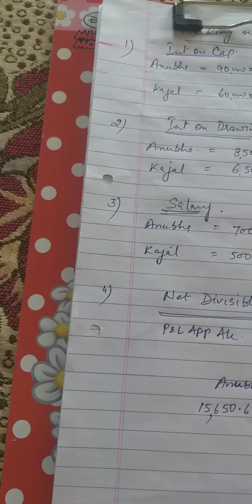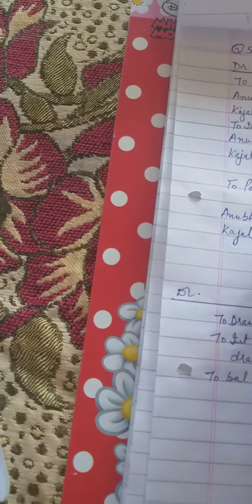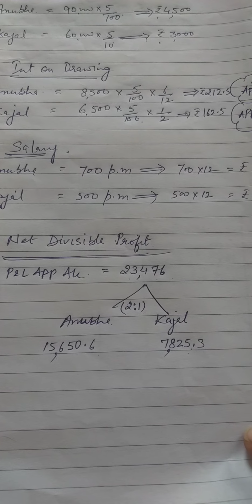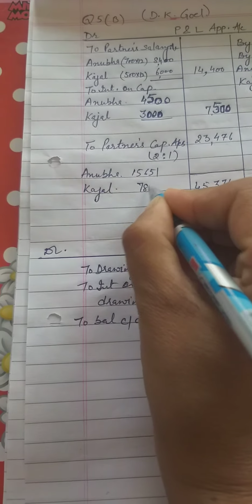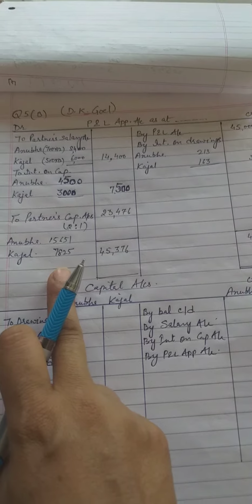It will be 15,651 for Anubha, and for Kajal it is 7,825. In this way we will prepare the P&L appropriation account.